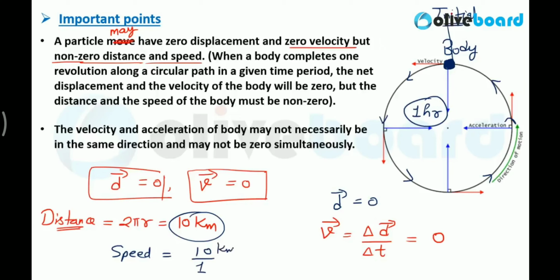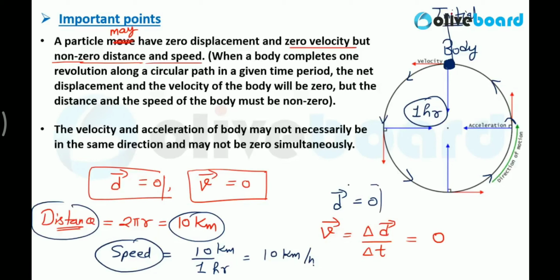10 kilometers is the distance. Speed is equal to distance upon time, and 1 hour is the time the body takes to cover this distance. So the speed of the body is 10 kilometers per hour. Clear? So speed is not 0, distance is not 0, but displacement can be 0 and velocity can be 0 for a body in motion. The example of that is circular motion, a very nice and important example.